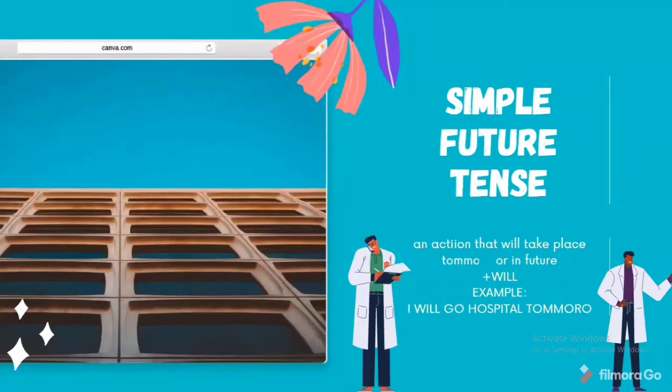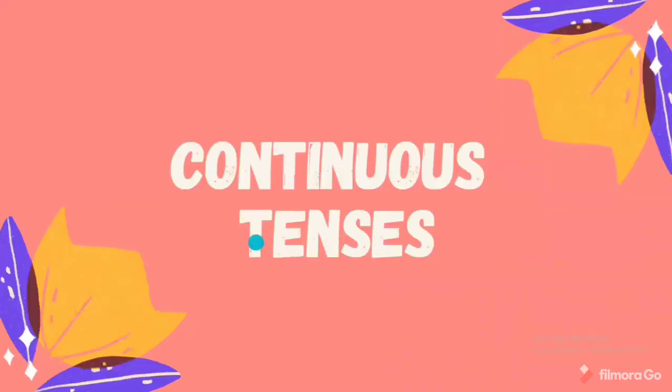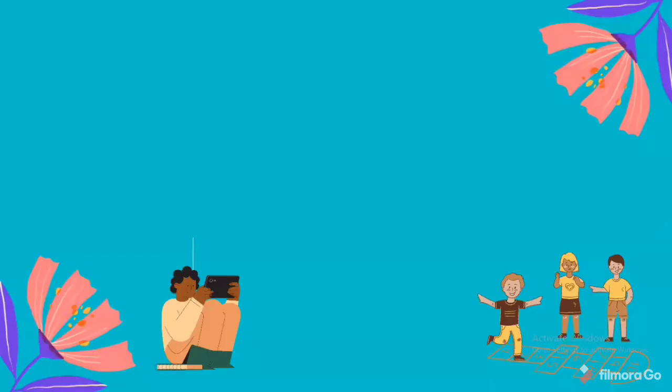Simple future tense. An action that will take place tomorrow or in the future. Then you need to add will. W-I-L-L, will. Example: I will go to the hospital tomorrow. You will go, but you didn't go yet, and you didn't say the statement. That is, I will go. When this will comes in the sentence, you can tell this is the simple future tense, even with tomorrow in that. So continuous tenses. Come, let's get started with the continuous tense.